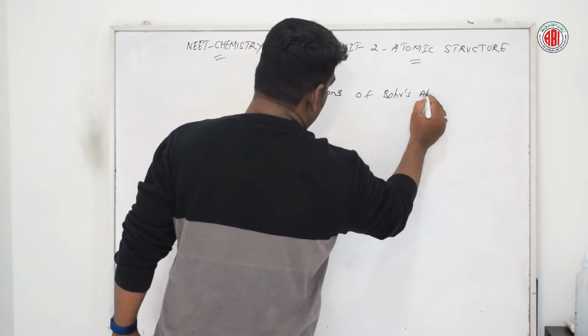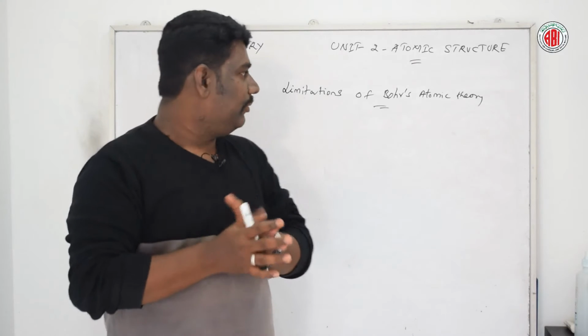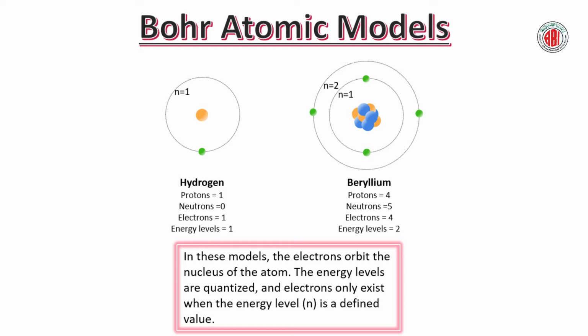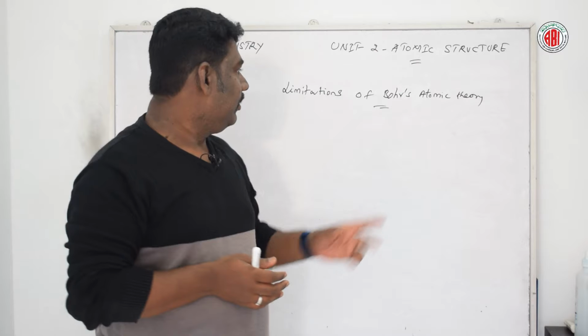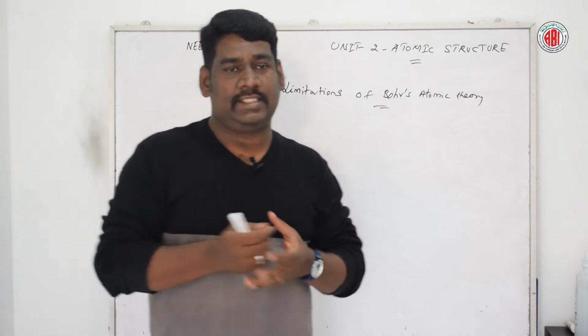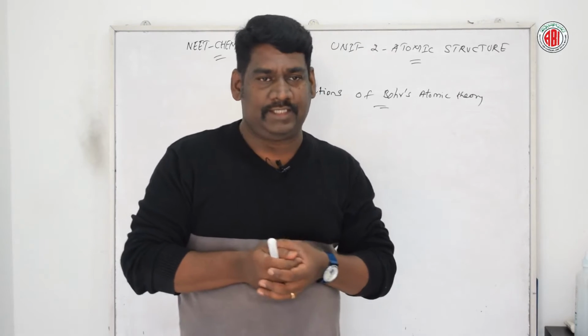So in the previous class we have discussed Bohr's atomic theory and its success. Now let us talk about the limitations.